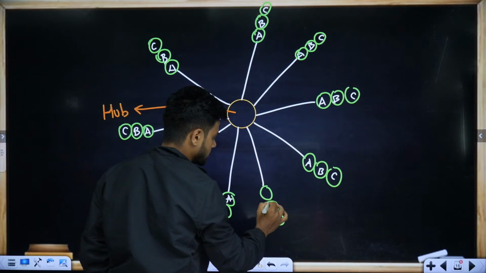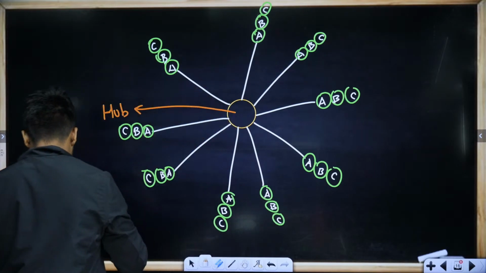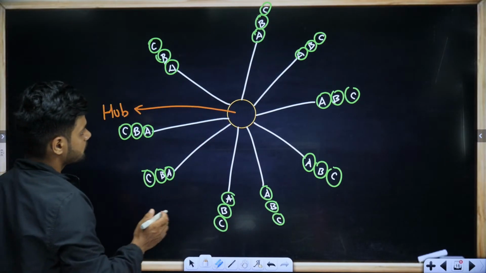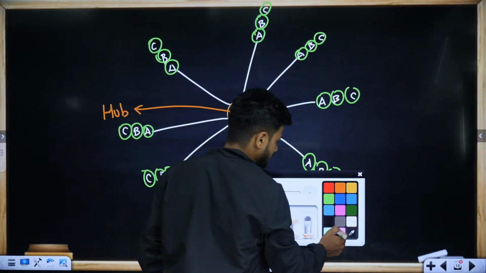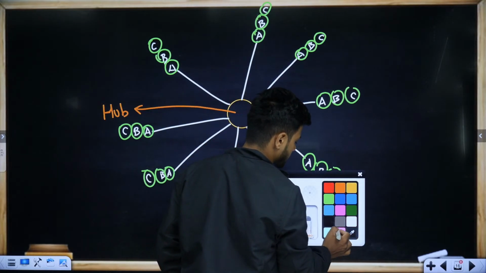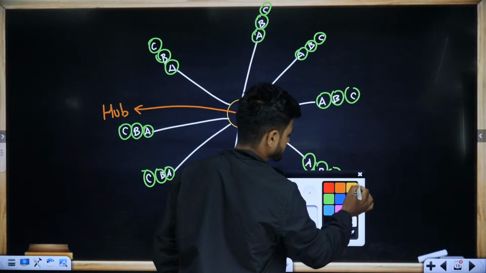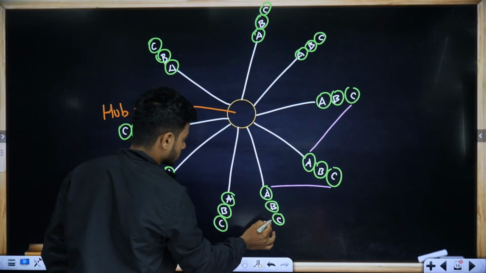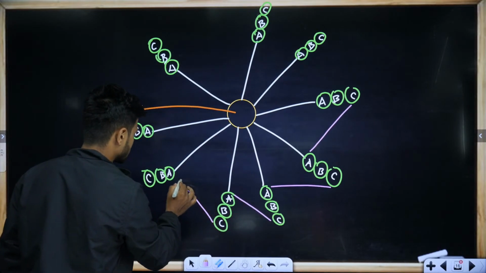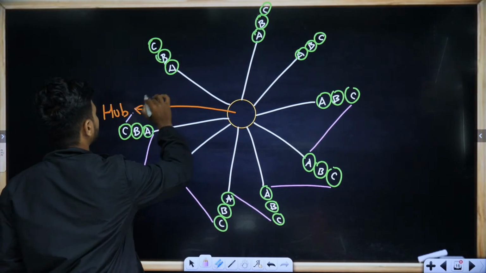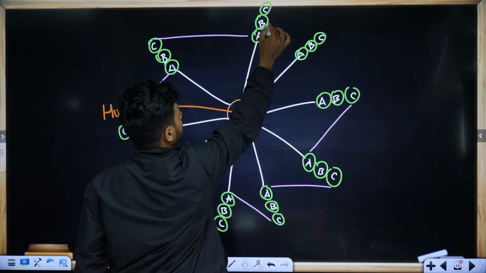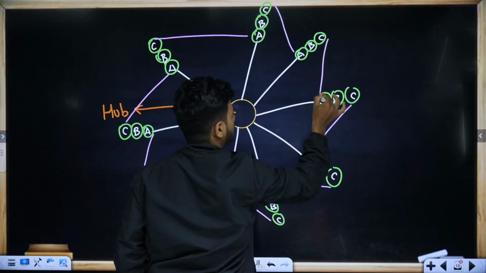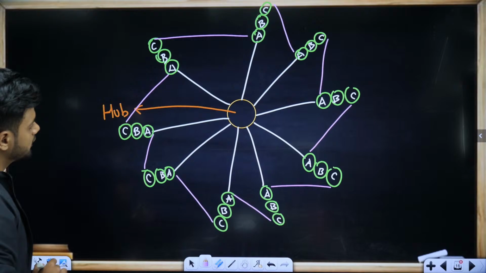C, B, A. Okay, CBA is there. We have to draw the linkers now. We'll draw the linkers also. There is the C2A linker.